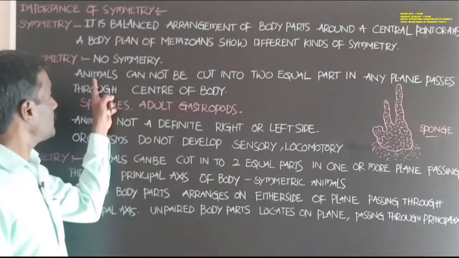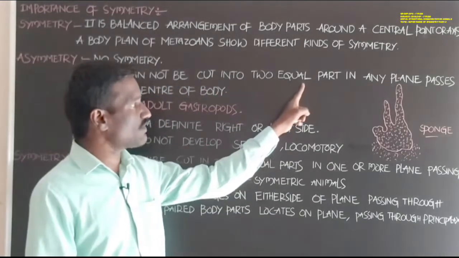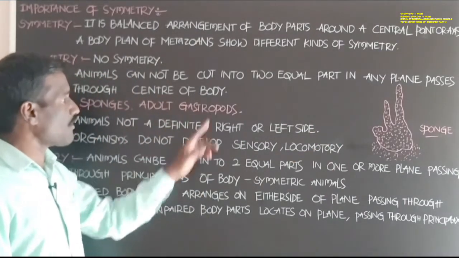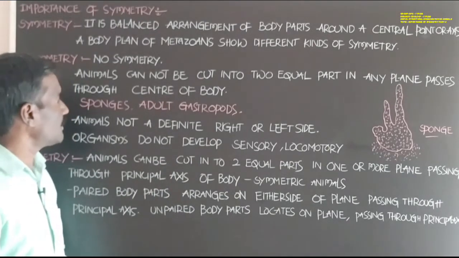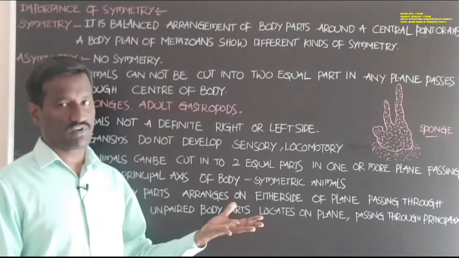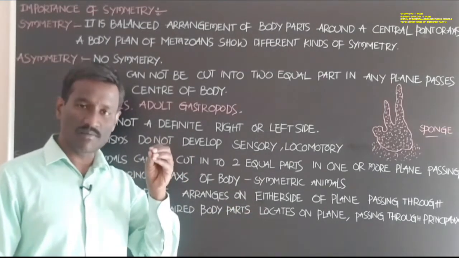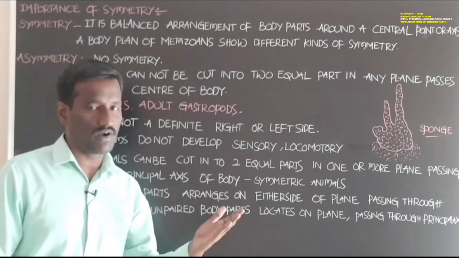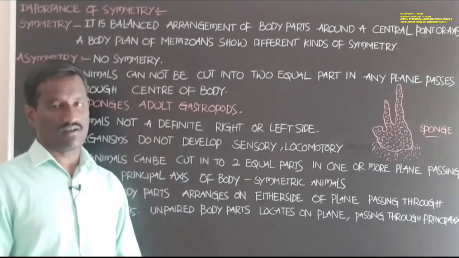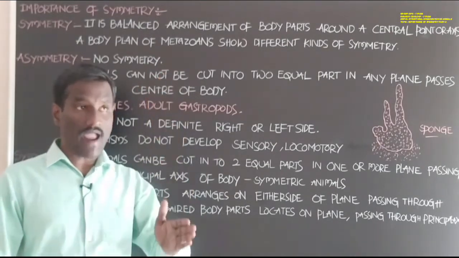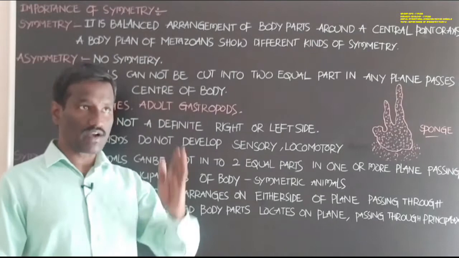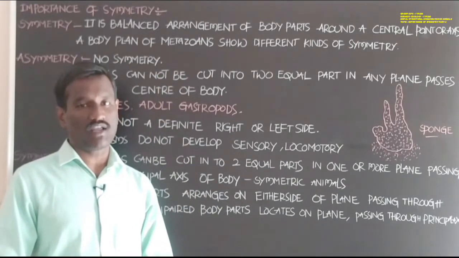Next, animals cannot be cut into two equal parts in any plane that passes through the center of the body. A plane means a flat line, a plane passing through the central point or the principal axis of the body.